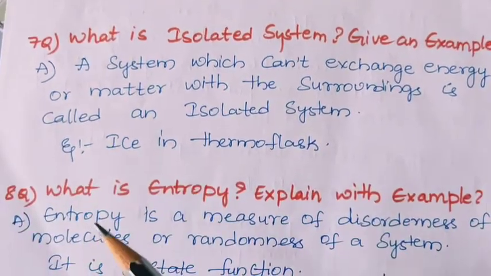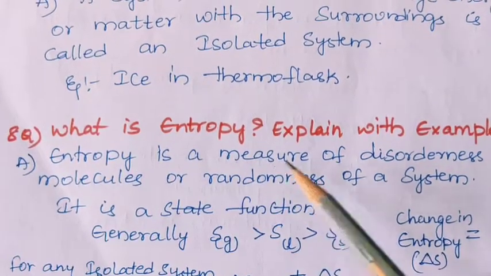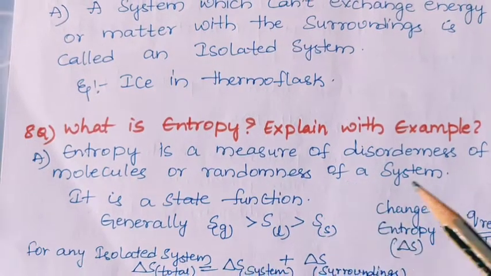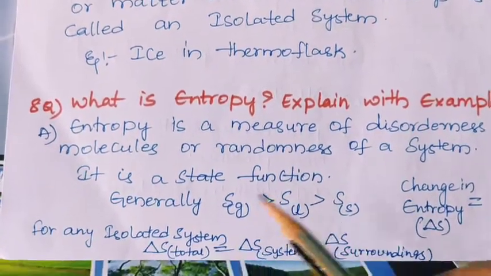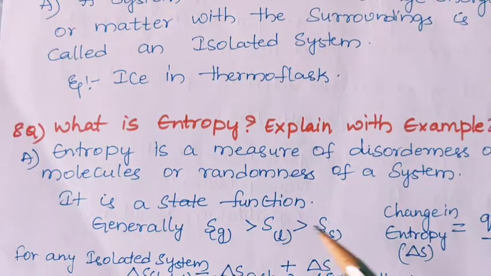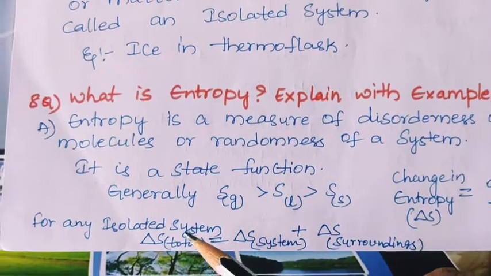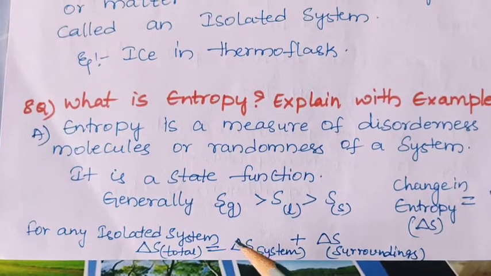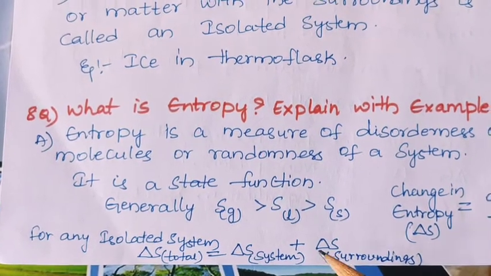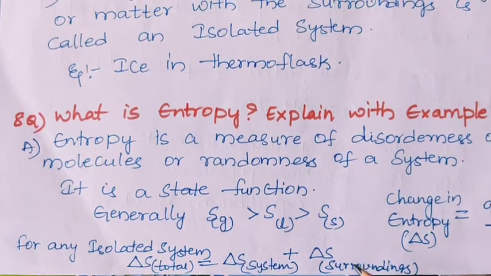Next question. What is entropy? Explain with example. So, entropy is a measure of disorderedness of molecules or randomness of a system. It is a state function. Generally, it is more in gases than in liquids and more in liquids than in solids. So for an isolated system, delta S total is equal to delta S system plus delta S surroundings, the change in entropy of the system plus the change in entropy of the surroundings.